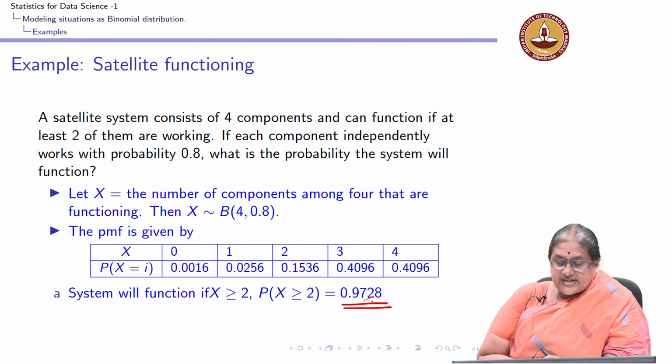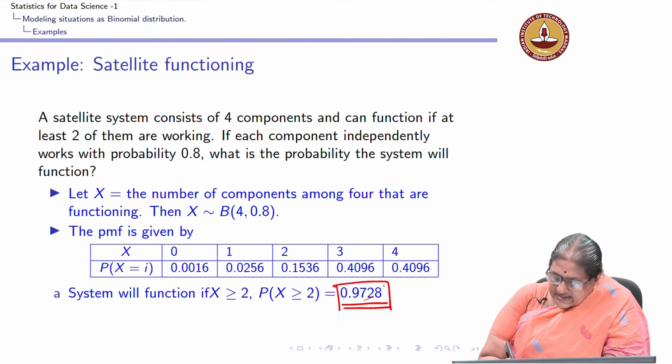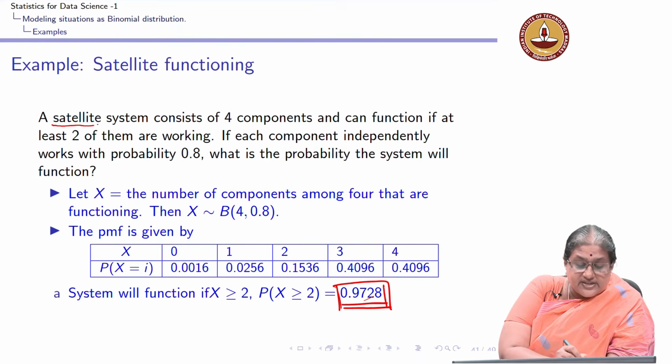The chance that the system will function is pretty high.